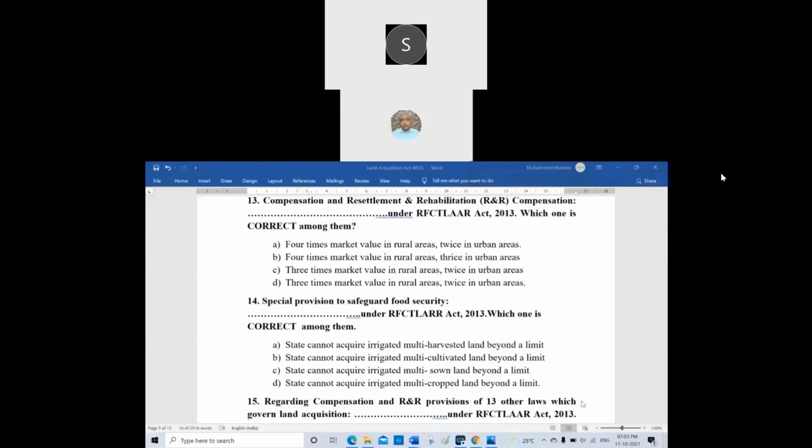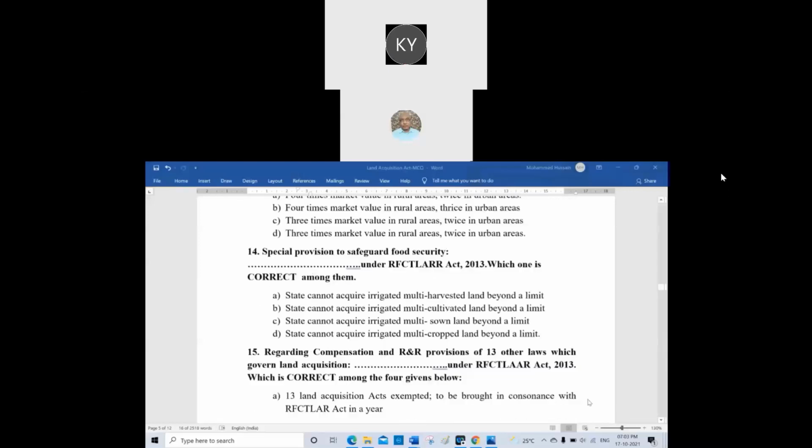I removed cropped, then sown, cultivated, harvested. First I thought irrigated, then I already had irrigated here, so I removed it. So the right answer is: state cannot acquire the irrigated multi-crop land beyond a limit.